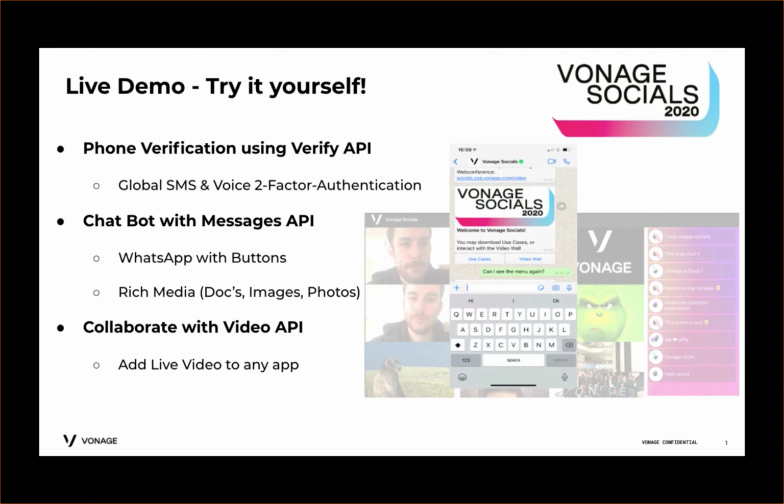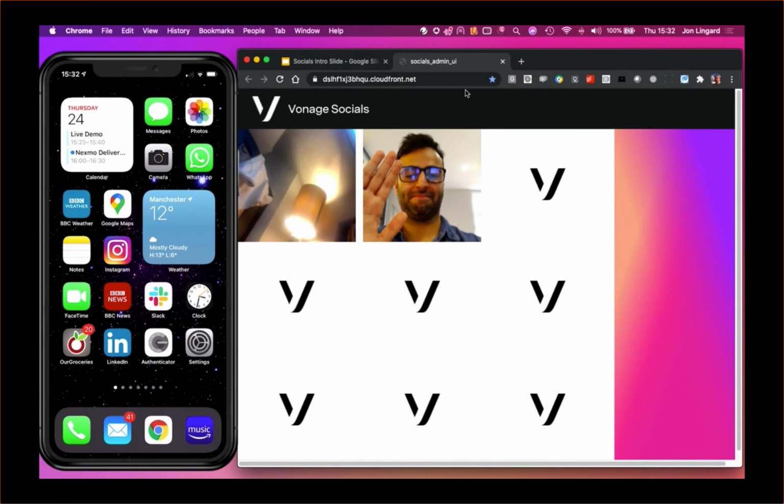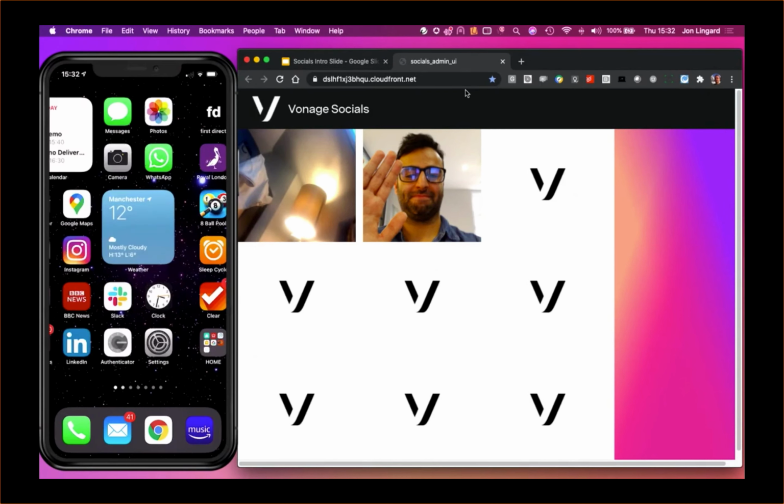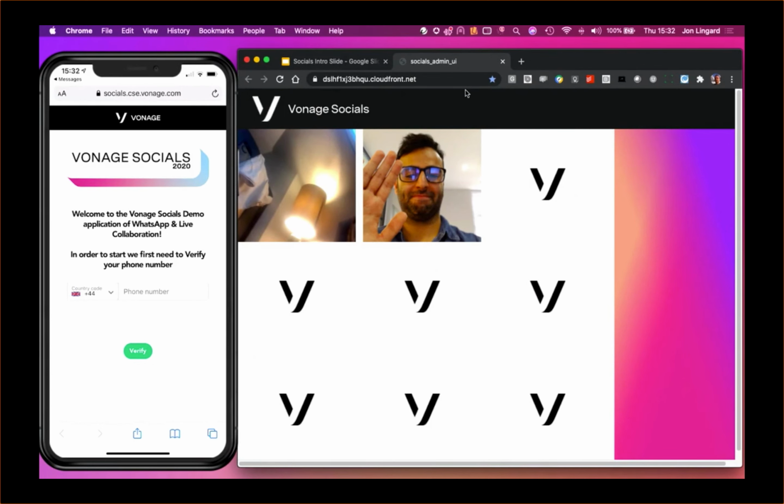I'm going to show you the application on my phone. However, you actually will see a QR code on your screen, and you can join in with parts of the demonstration yourself in real time. And I see some people have already found that and are doing that already. So on my phone, I'm going to start with joining the demo application by following this link.